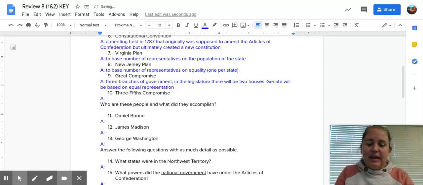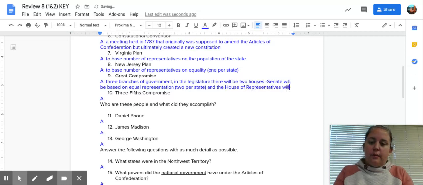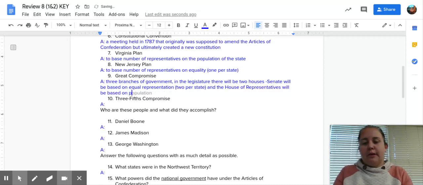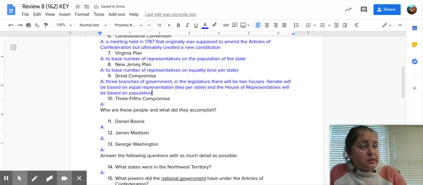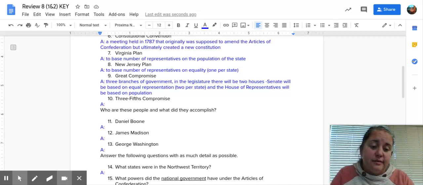They actually decide on 2 per state, but it's still equal. And the House of Representatives will be based on the population of the state. So there are some states with a lot more representatives than some states that have like 1.